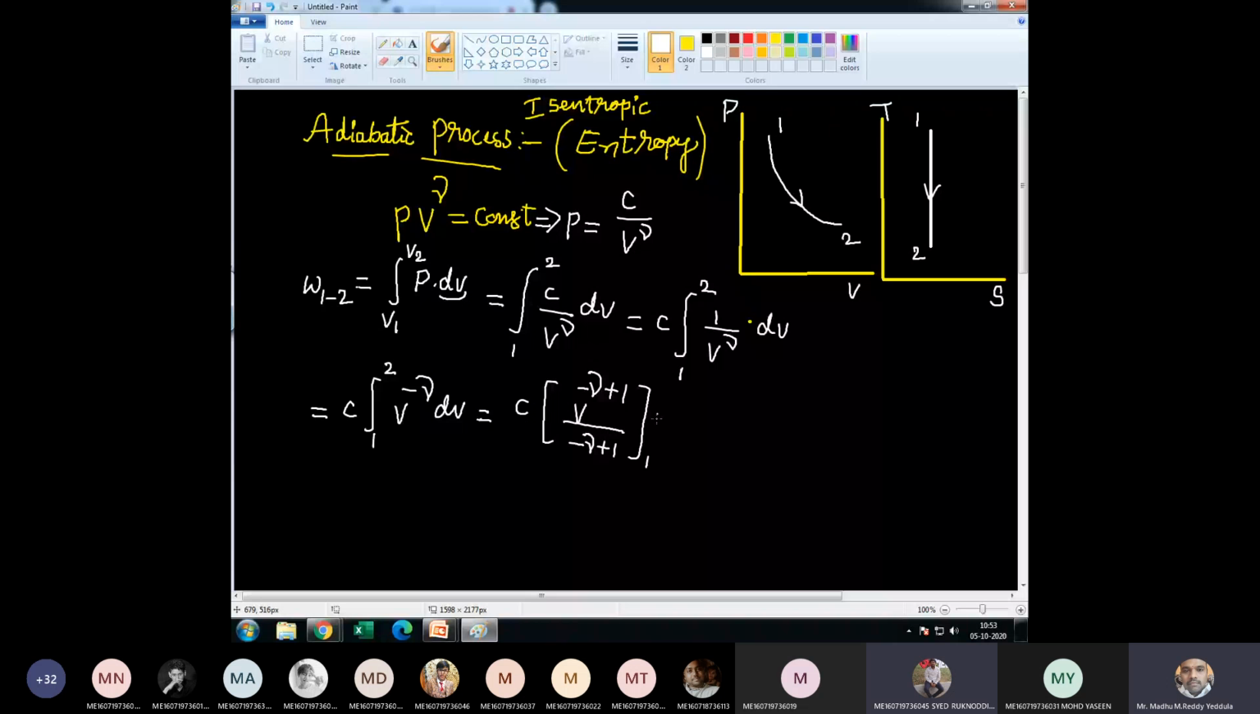That is equal to C into C by 1 minus gamma. I can write 1 minus gamma outside, it is a constant for a particular gas. And V2 power 1 minus gamma, the upper limit, minus the lower limit, V1 power 1 minus gamma.